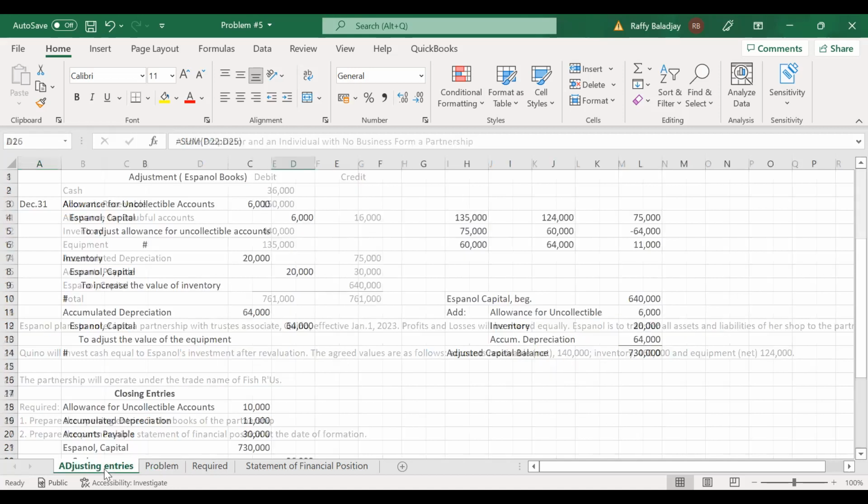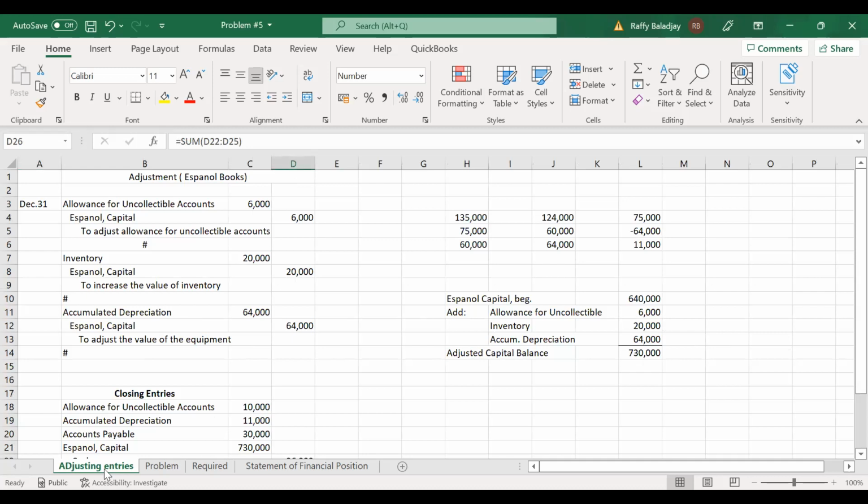So in this case, we're going to adjust the accounts receivable based on the contra asset. So what will happen is that we're going to increase the value of the receivable from a net of 134 to 140. So we will increase the receivable. So what we're going to do, we will decrease the allowance for uncollectible accounts. The adjustment is made through the contra asset. If there are accounts with a contra asset, the adjustments are made through the contra asset, like the allowance and later on the accumulated depreciation. You only have two contra assets.